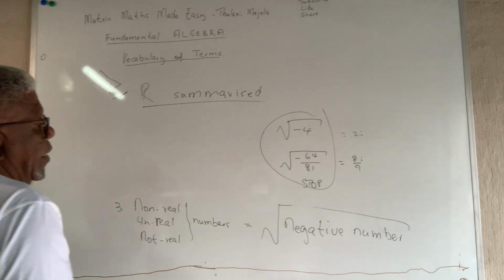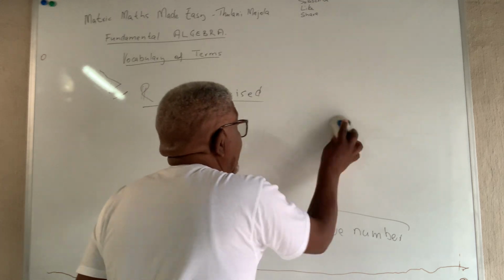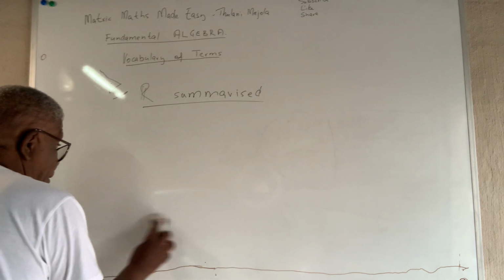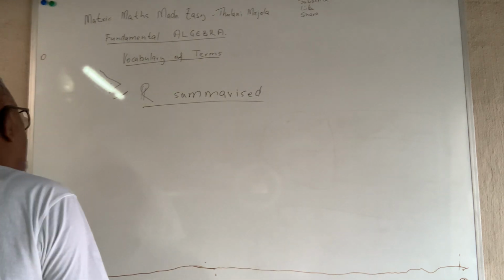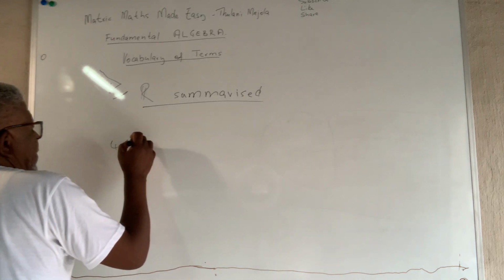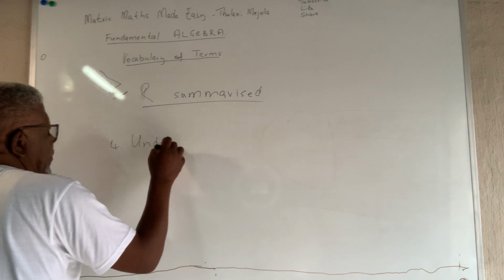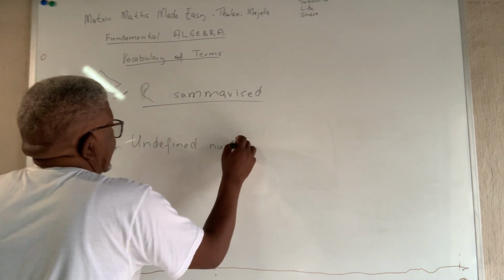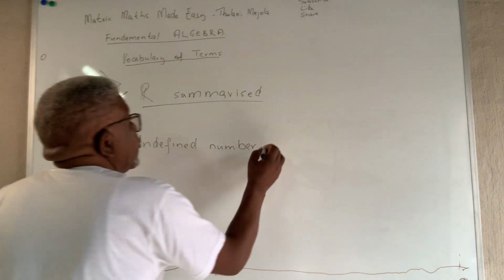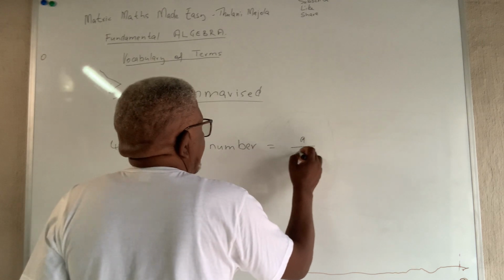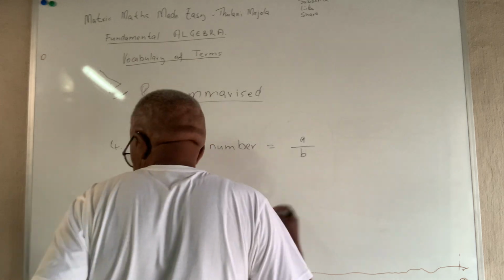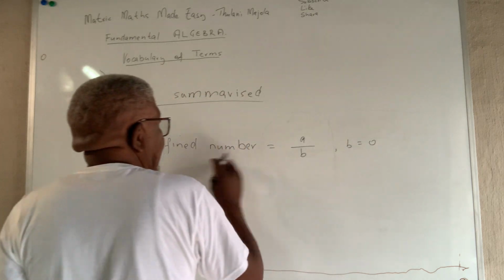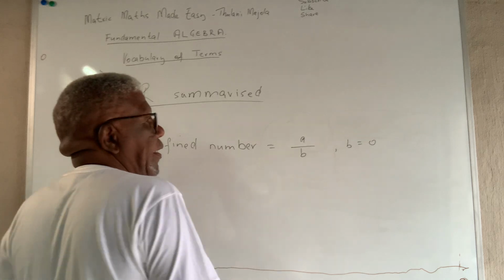And then the last one, which you must always remember. Always. Number 4: undefined. It's an undefined number. So this one, when you divide by 0, b equals 0, it's undefined.